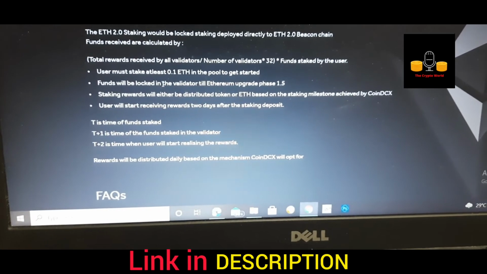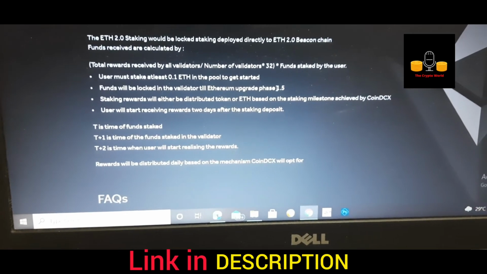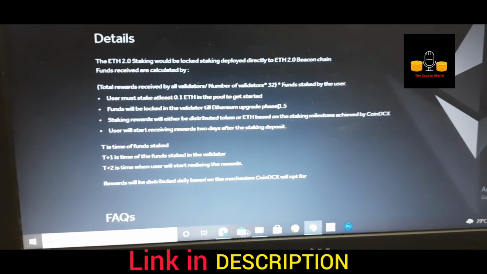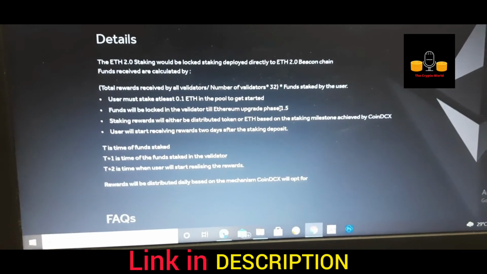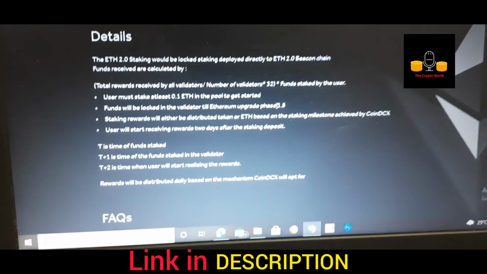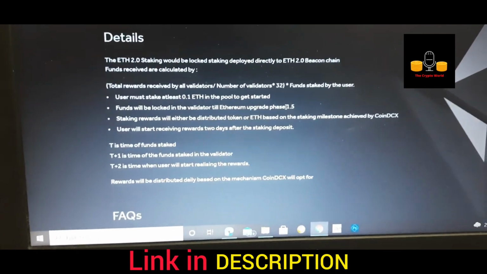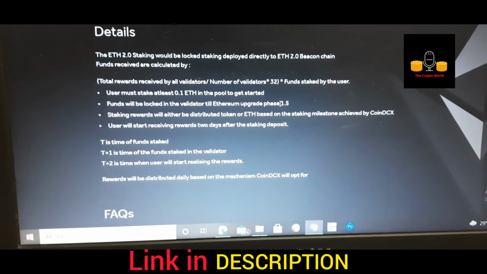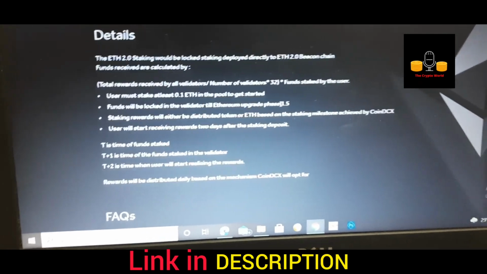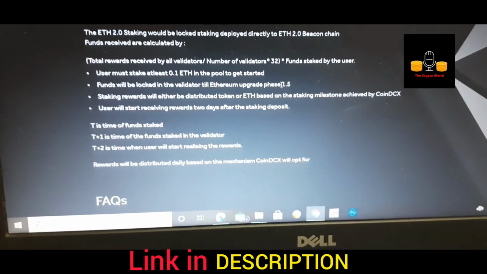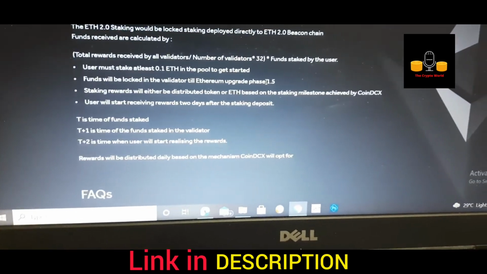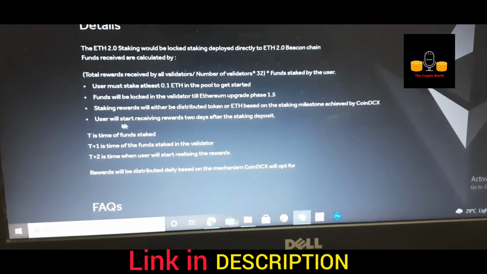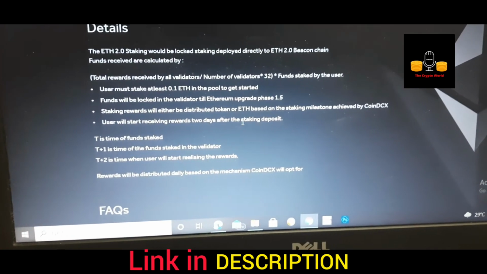Funds will be locked in the validator till the Ethereum upgrade phase 1.5. Now whenever you give this Ether to the staking pool, it gets locked. So whenever you want to withdraw your Ether, you will have to wait for the next upgrade coming to the Ethereum blockchain, that is phase 1.5. The whole Ethereum 2 upgrade is coming out in 3 phases, and 1.5 is the second phase. Staking rewards will be distributed either in token or Ethereum based on the staking milestone achieved by CoinDCX. Users will start receiving rewards 2 days after the staking deposit.